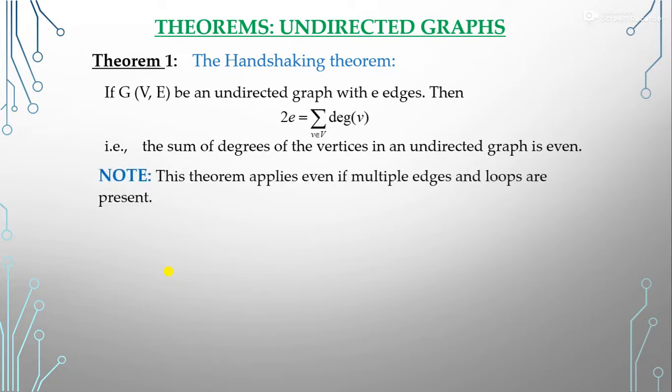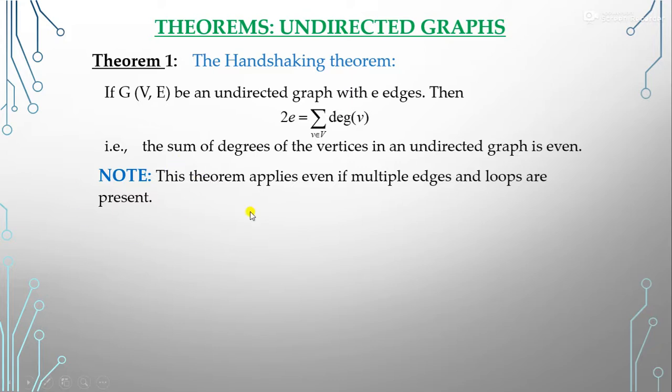Now one point to note is that this theorem applies even if multiple edges or loops are there. In any graph, if we have multiple edges or loops, this theorem is still applicable. The theorem holds the rule that if several people shake hands, the total number of hands shaken must be even.